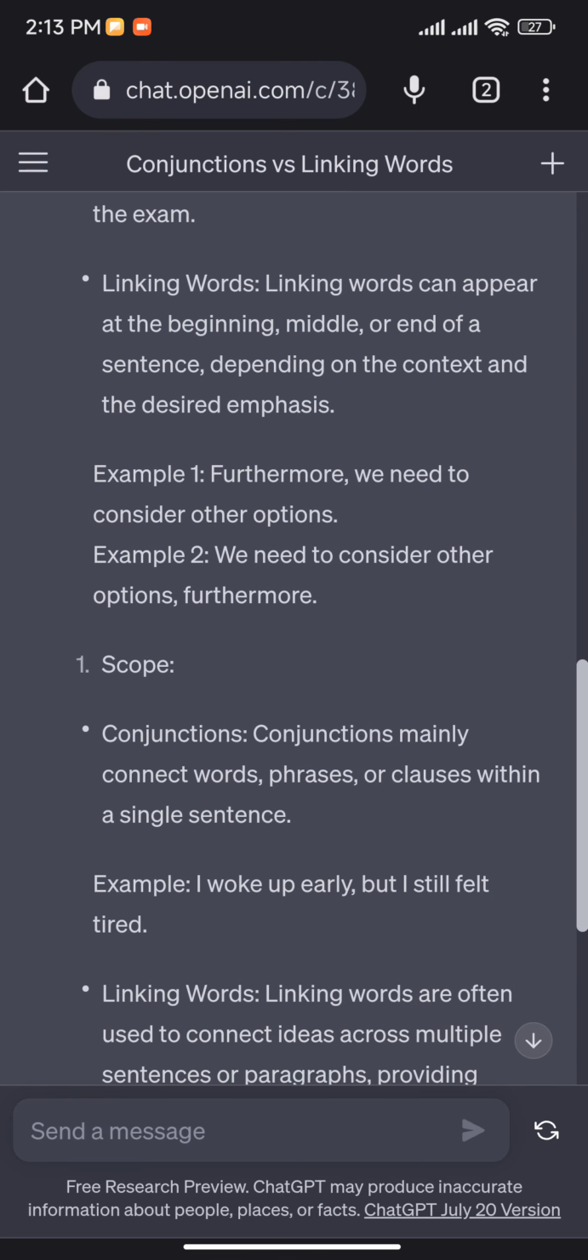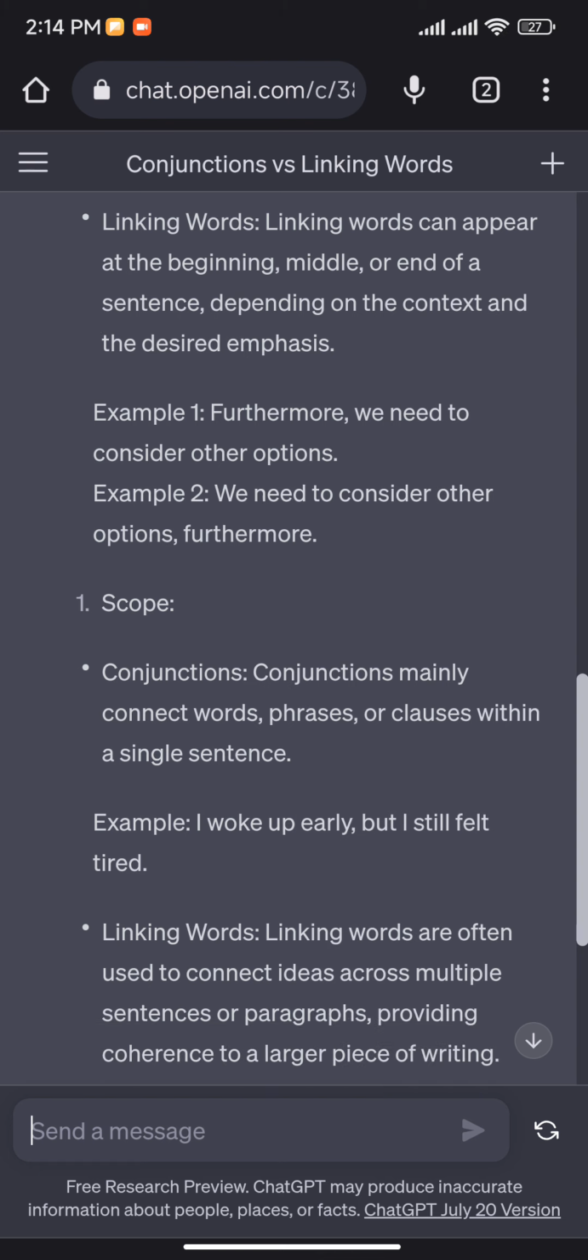Linking words can appear at the beginning, middle, or end of a sentence, depending on the context and the desired emphasis. Example 1: furthermore, we need to consider other options. Example 2: we need to consider other options, furthermore. Here we can see that furthermore is used at the beginning of the sentence and at the end of the sentence too.